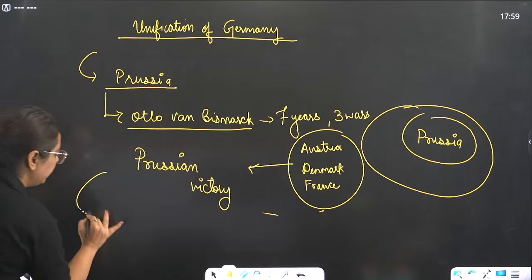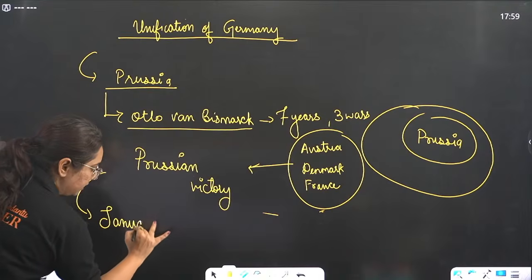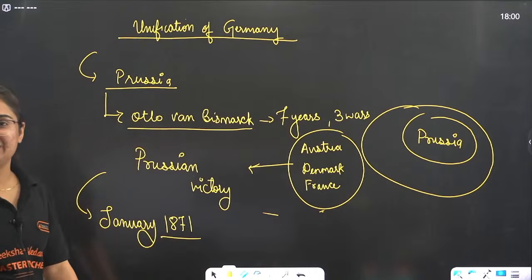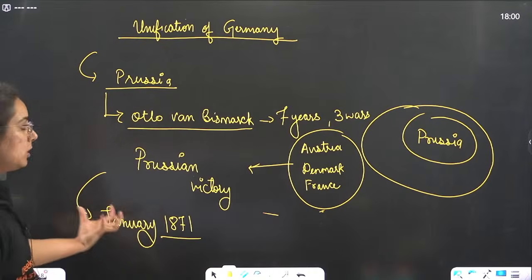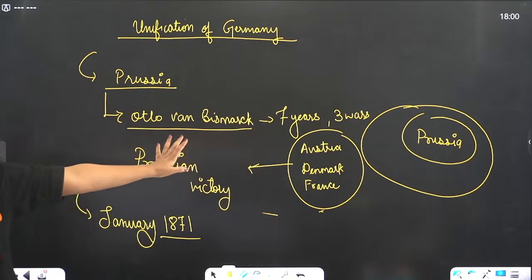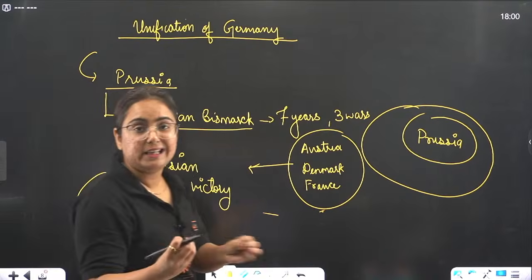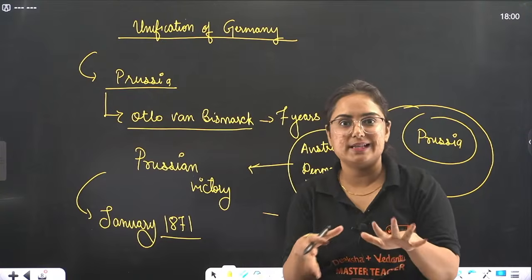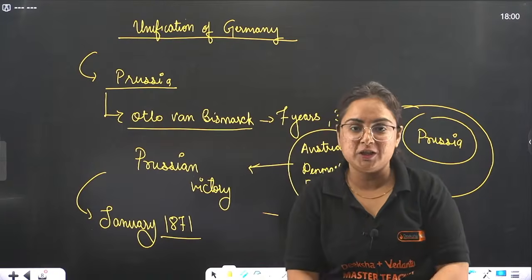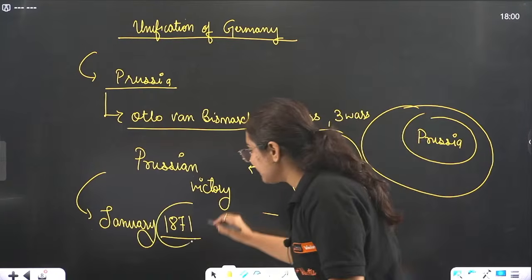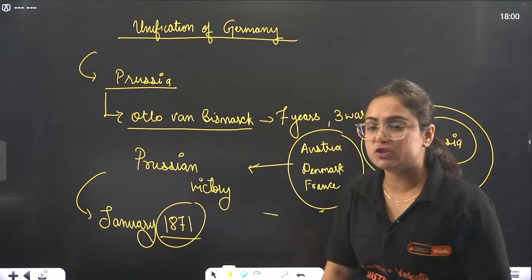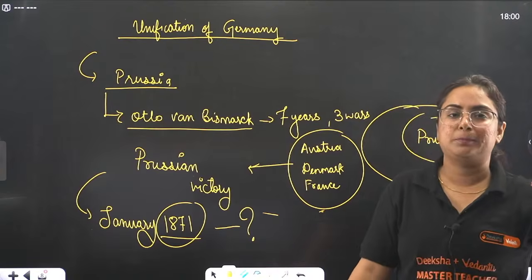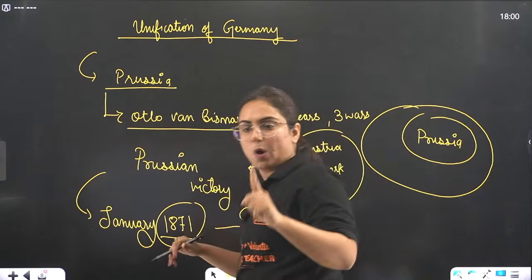When? In January 1871. Pay attention to this. In January 1871, all those German members, including Otto von Bismarck, the military and the monarchy, gathered together at the Hall of Versailles in the extreme winter season and proclaimed Germany as a united nation in 1871. One question to all my students: who was the first monarch of Germany? The names are similar, but I hope you know.